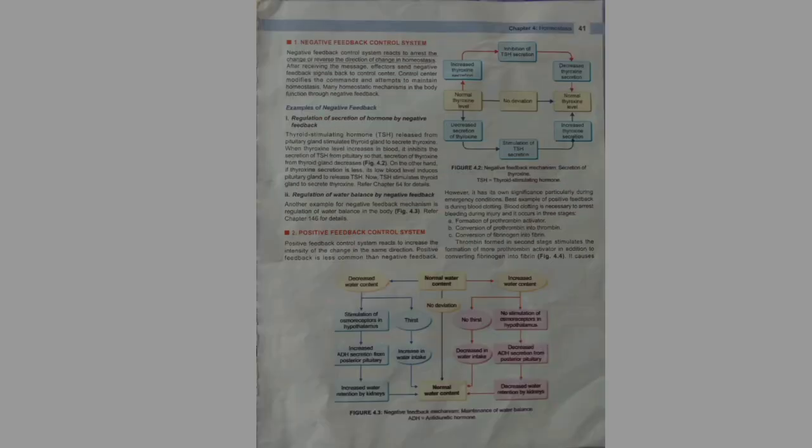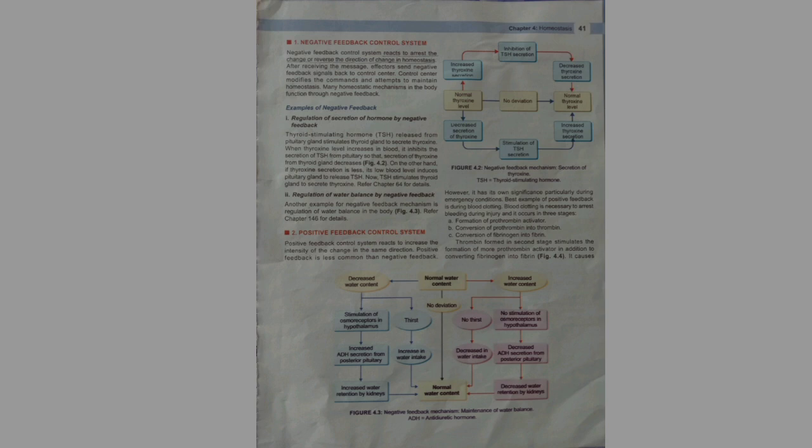First, negative feedback control system. The negative feedback control system reacts to either oppose or reverse the direction of change in homeostasis. After receiving the message, the effector sends negative feedback signals back to the control center, which modifies the commands and attempts to maintain homeostasis. Many homeostatic mechanisms in the body function through negative feedback.